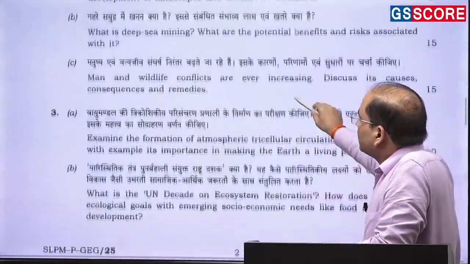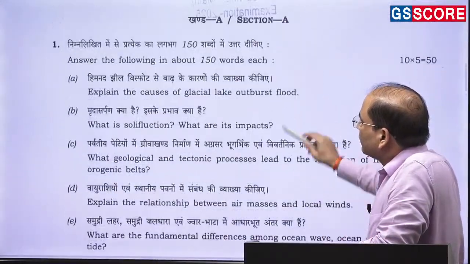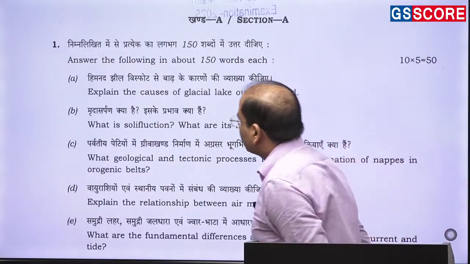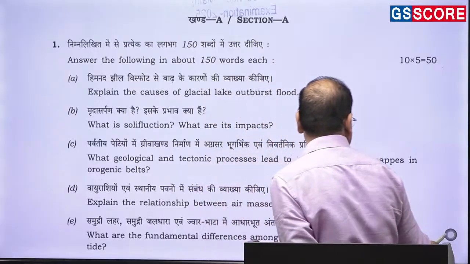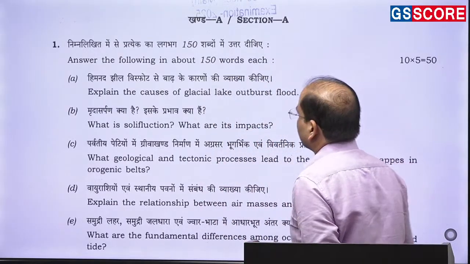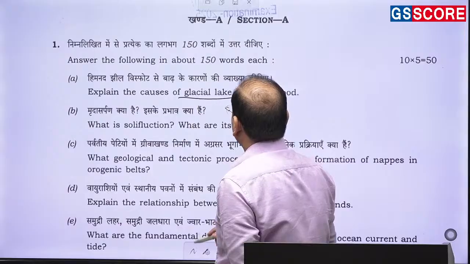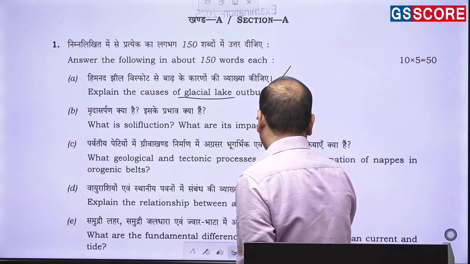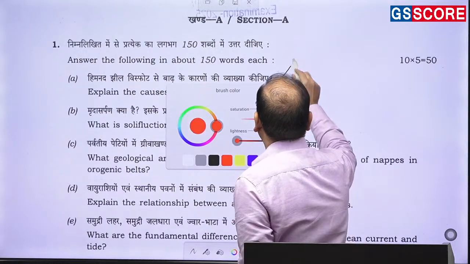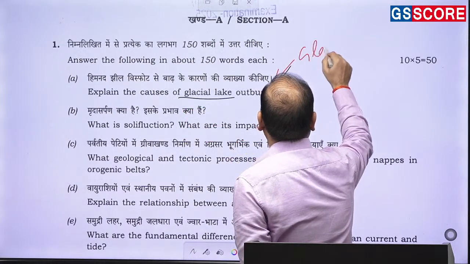Now let's start by going through each question quickly. The very first question is, explain the causes of the glacial lake outburst flood. So when you go through this question, glacial lake outburst, this is a question that has been asked from the perspective of glacial landform.